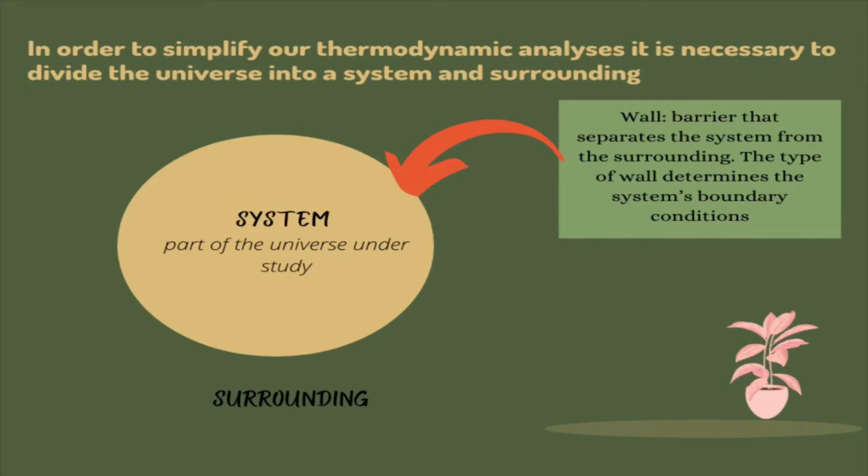The system is the part of the universe under study, and the rest of the universe is called the surroundings. We can divide our system from the surroundings using a wall. The wall is pretty much a barrier, and the type of wall that we use defines the system's boundary condition. So, let's look at the different types of systems that we can have.